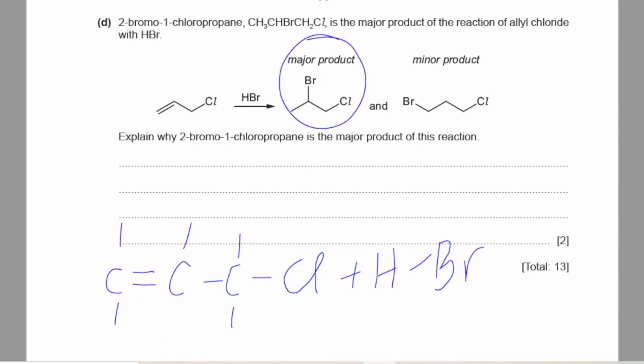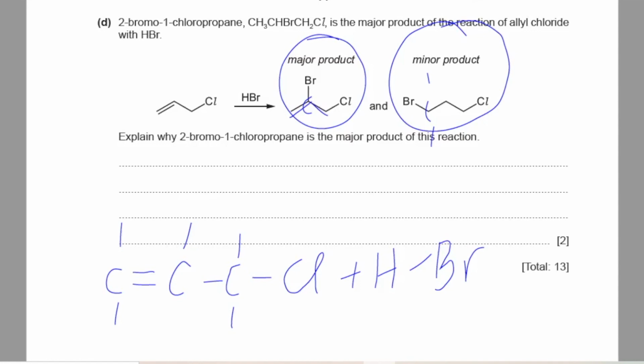On the major product, Br is attaching to the carbon atom, which is already attached to two methyl groups, which is forming a secondary carbocation. While in the minor product, Br is attaching to the carbon atom, which is already attached to only two hydrogen atoms, meaning this forms a primary carbocation. And you all must know that primary carbocations are less stable as compared to secondary carbocations due to less positive inductive effect of alkyl groups, which are electron donating groups.